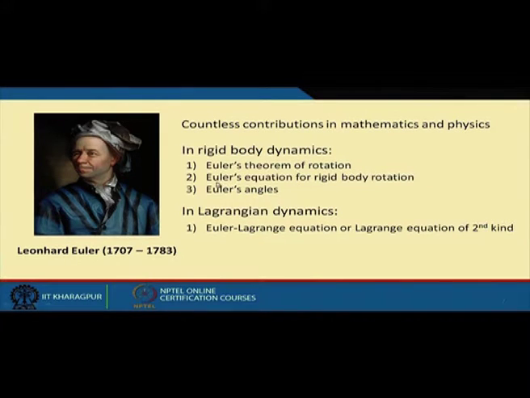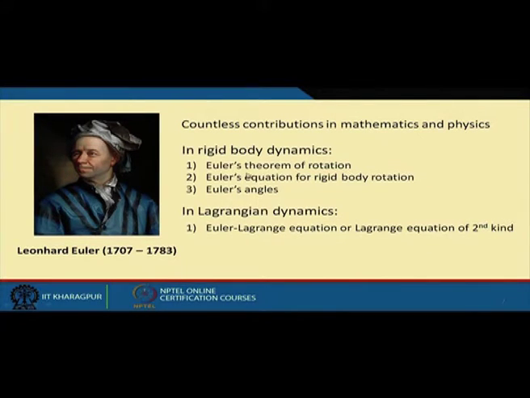Later on, we will see that there are Euler's equations for rigid body rotation, and we will also have Euler's angles. Later on, when we move on to Lagrangian dynamics, there is a set of equations which are called the Euler-Lagrange equations or Lagrange equations of the second kind, which are also very important. Okay.